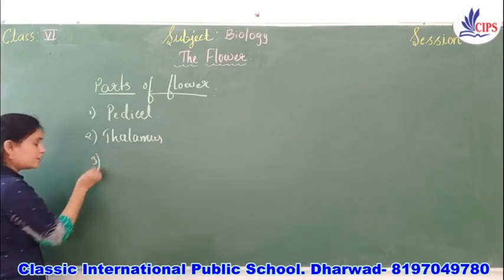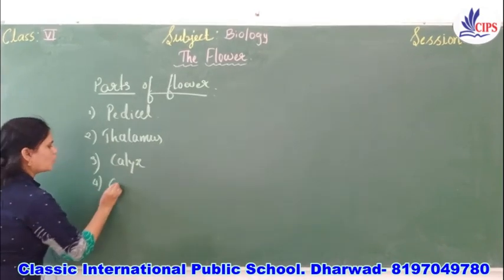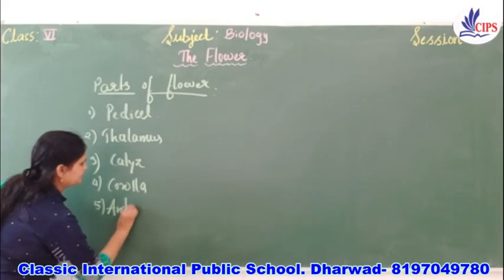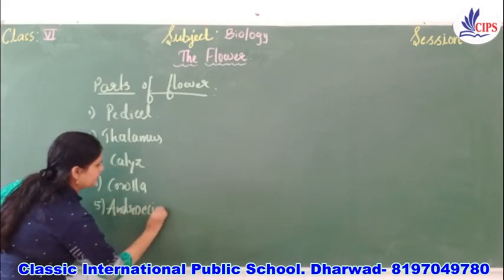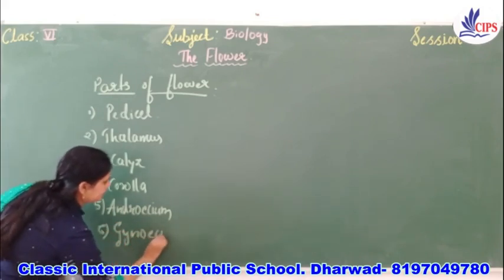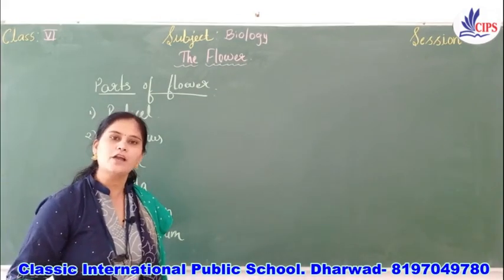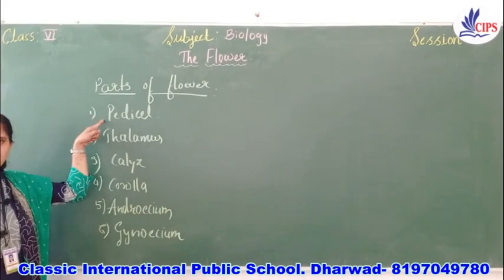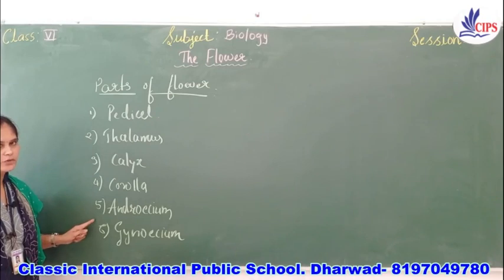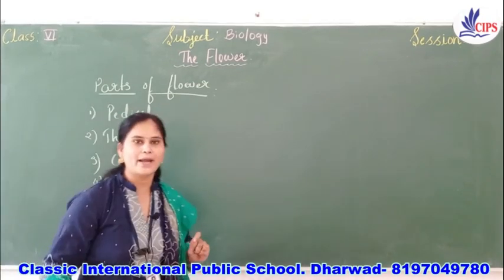Third is calyx. Fourth is corolla. Fifth, androecium. And the last one is gynoecium. So these are the different parts of the flower: pedicel, thalamus, calyx, corolla, androecium, and gynoecium. Now let us study one by one.